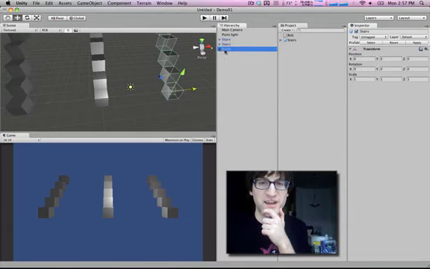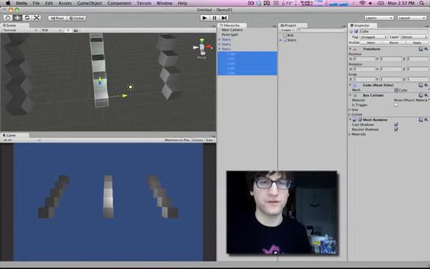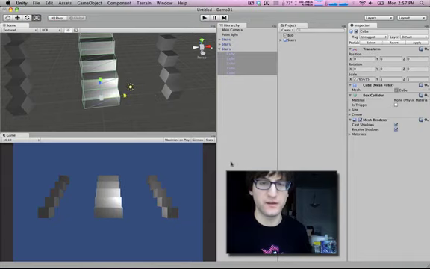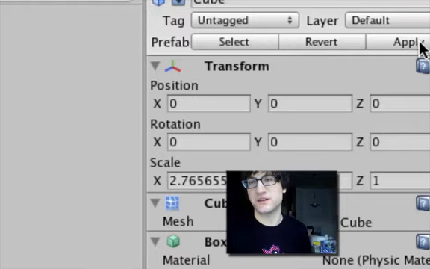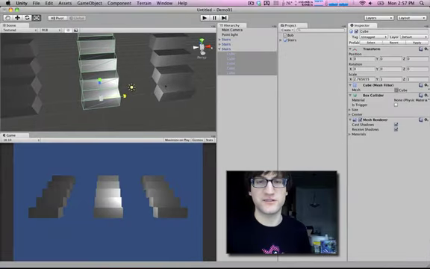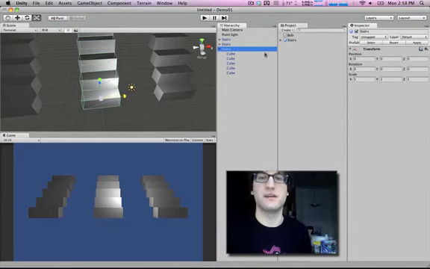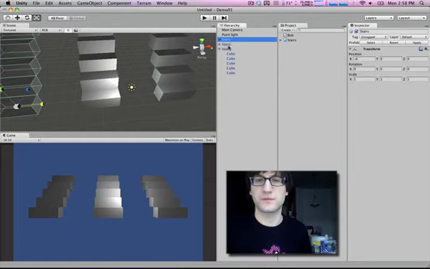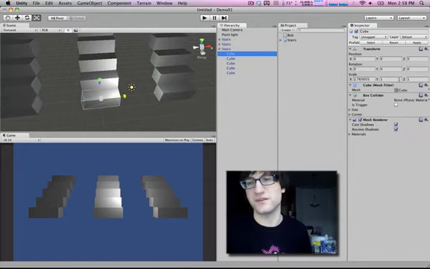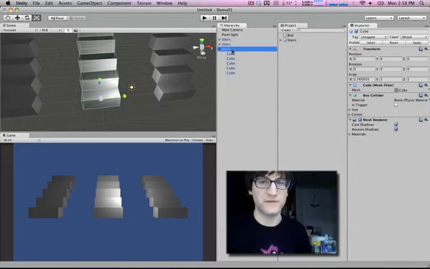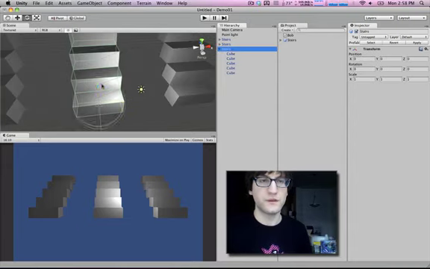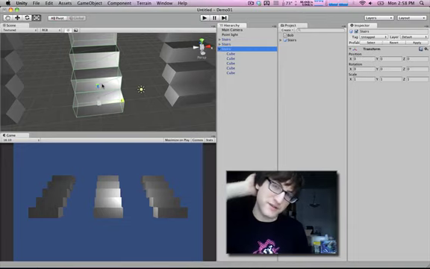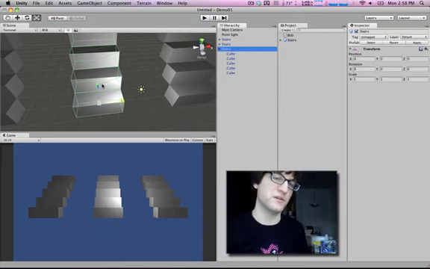And now if we wanted to change one of them, so we go in here and we scale all these up. All we need to do is hit this apply button over here under the prefab section. Hit that, and all the stairs change. You have to be really careful with this thing because you could do something really bad and apply it everywhere. But the cool thing is that these are still linked. So they'll automatically update, so if you need to fix all of them, you can just make your changes and they'll all be fixed. So that's incredibly useful.